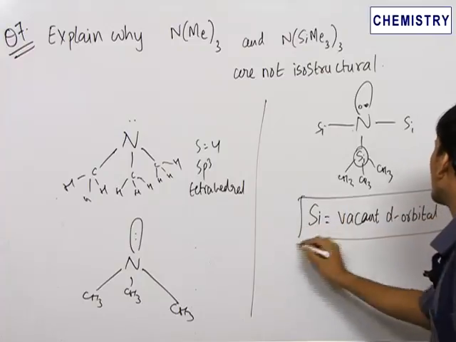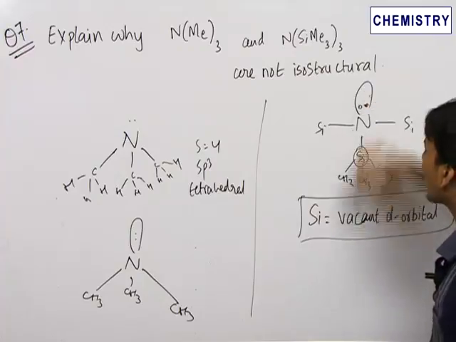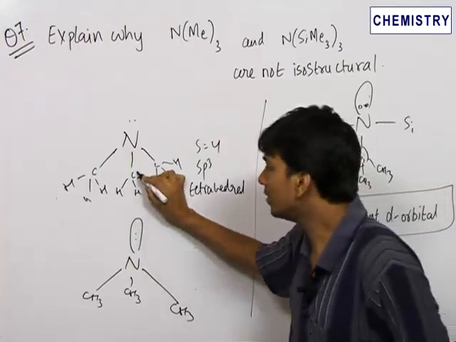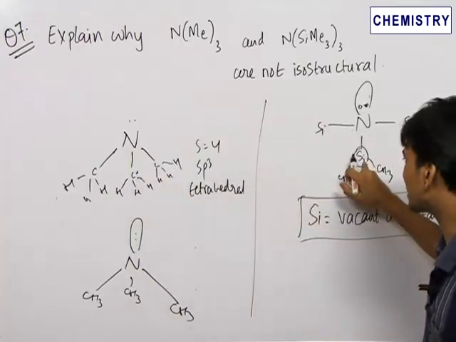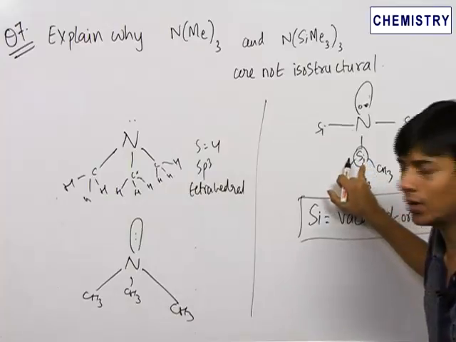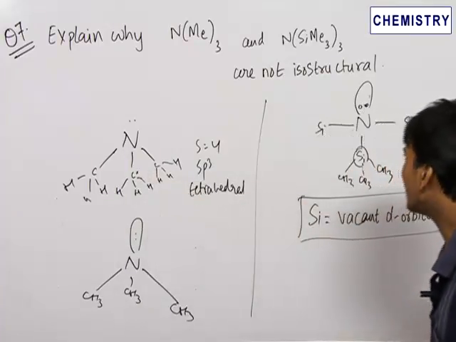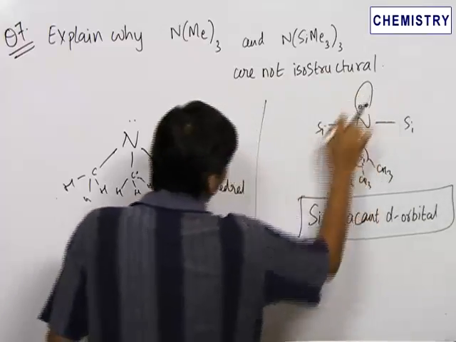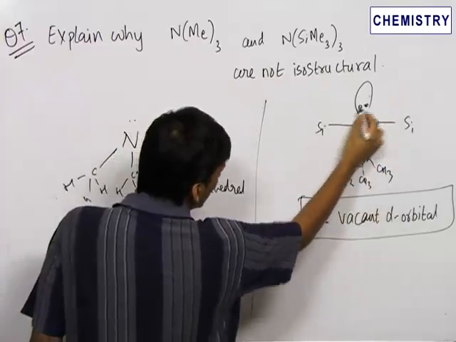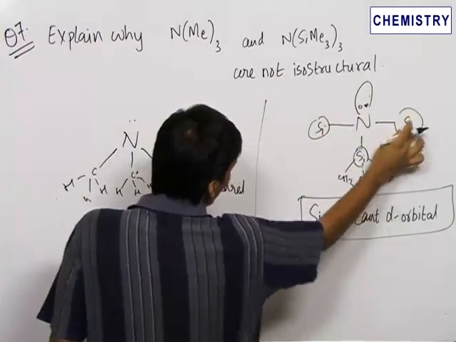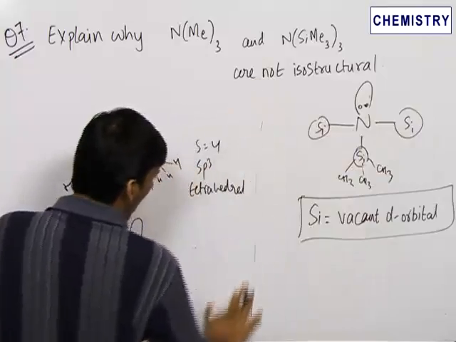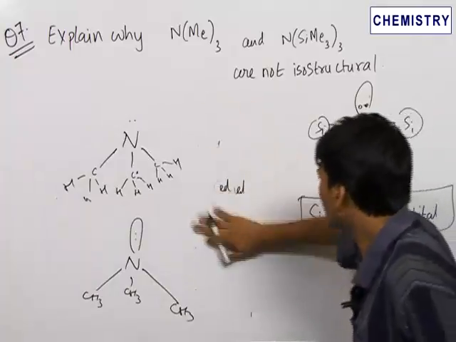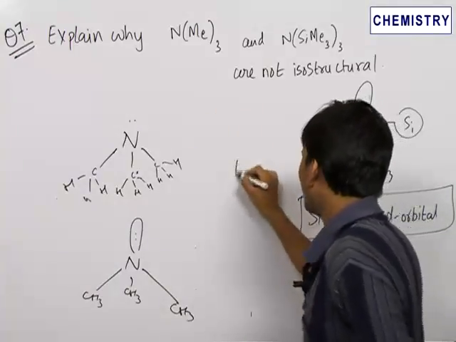due to which this lone pair of electrons does back bonding in the vacant d orbital of silicon, which was not available in carbon. So an important point to note here is that silicon has vacant d orbital, whereas carbon does not have that. Therefore this lone pair gets a chance to do back bonding over there. Now this lone pair of electrons can do back bonding with any of the 3 silicon atoms, because all the 3 silicon atoms have a vacant d orbital, due to which a partial d bond character is developed.